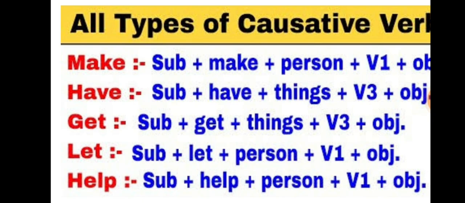For get, things instead of person will be used, with the third form of verb and the object. So common is the subject, then the causative verb, then the first form of verb. You just remember the third form of verb with have or get. It's very simple because we use it frequently; otherwise you have to use the first form of the main verb and then the object, right?